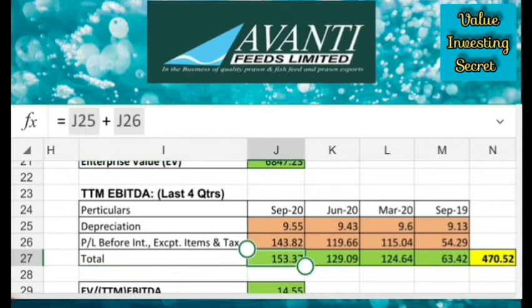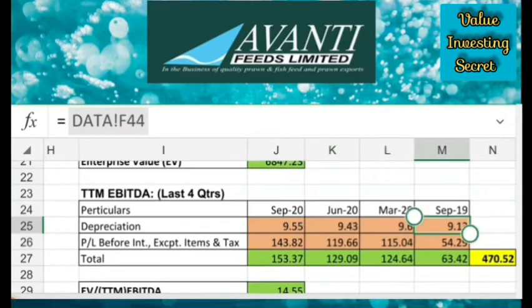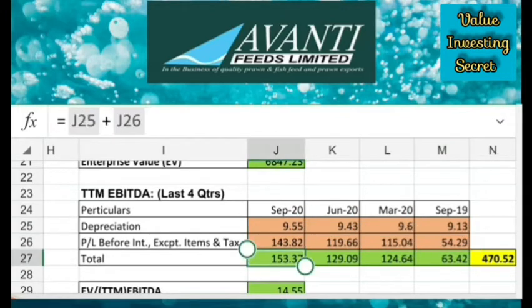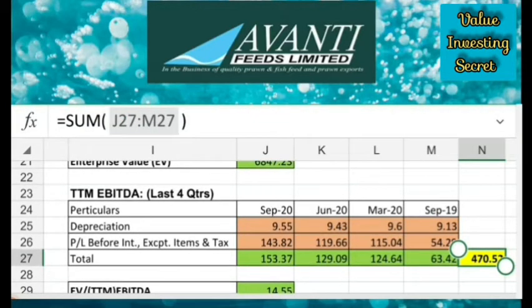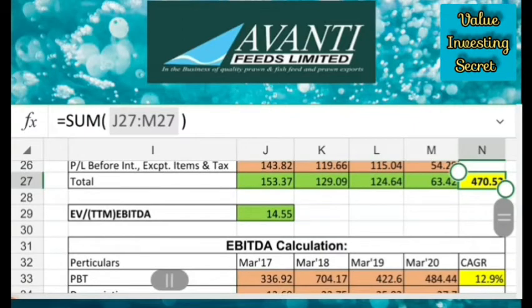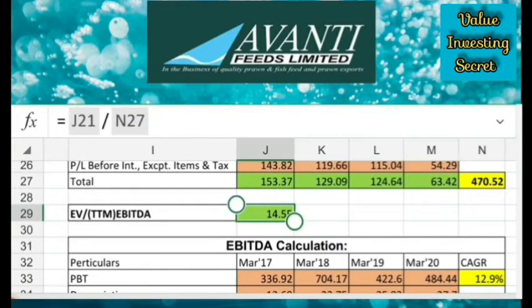Here we have to take depreciation and P&L before interest, exceptional items and tax. These data we have to get from Money Control or Screener. I have taken from Money Control. Then all these 4 quarters I have added, so we'll get the TTM EBITDA of 470.53 crores.